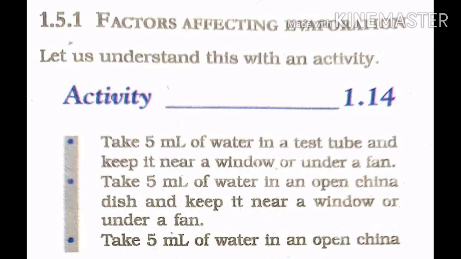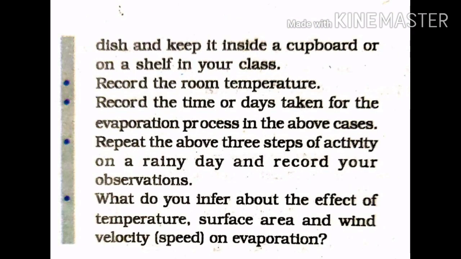Factors affecting evaporation. Let us understand the factors affecting evaporation by an activity. Activity 1.14. Take 5 ml of water in a test tube and keep it near a window or under a fan. Take 5 ml of water in an open china dish and keep it near a window or under a fan. Take 5 ml of water in an open china dish and keep it inside a cupboard or on a shelf.